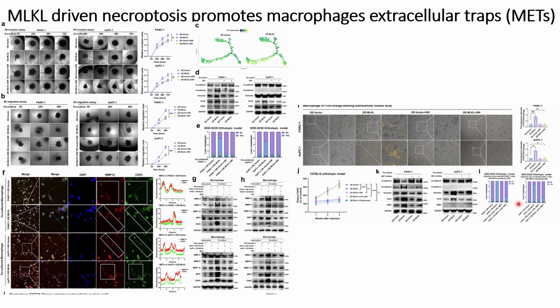And the same thing they have observed when they do the in vivo experiment with ASPC pancreatic cancer cell lines. That is, when MLKL genes are overexpressed, they see that the liver metastases are high. However, when they use the MET inhibitors, they see a reduction in the liver metastasis.